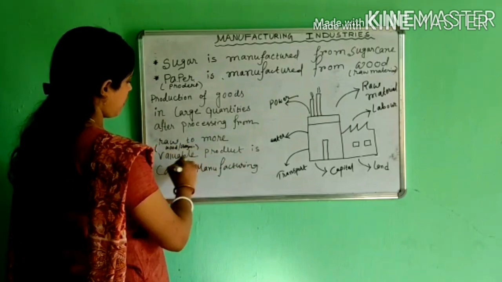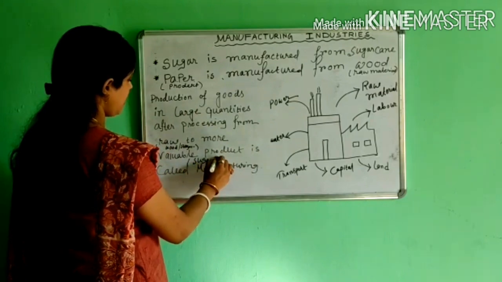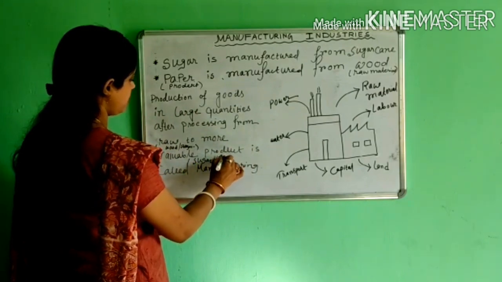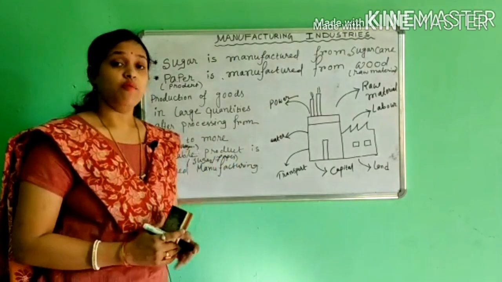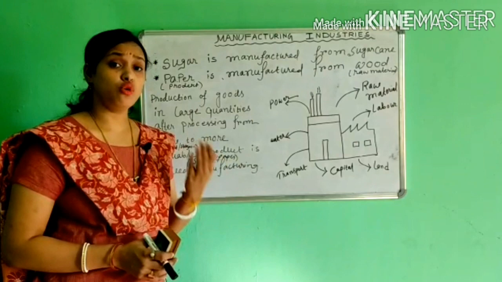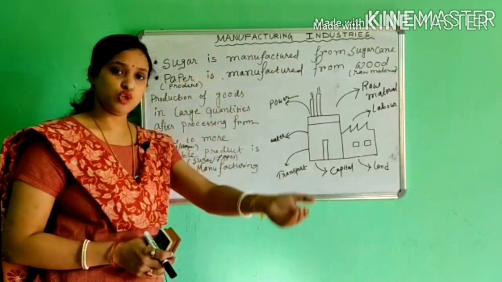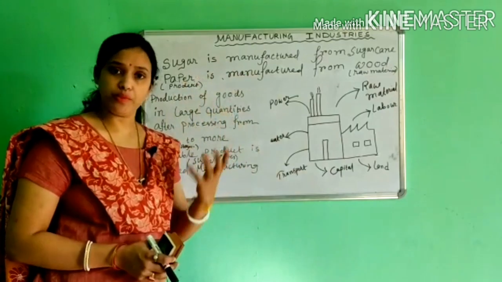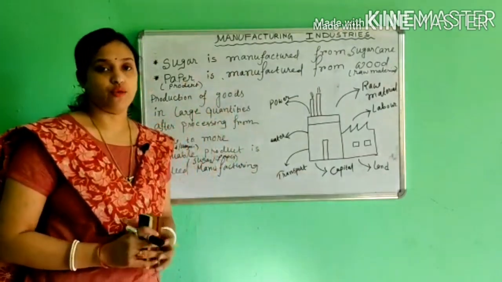The valuable product is sugar and paper. So simply we can say manufacturing is a process through which raw material is transformed into a finished product, or we can say final product. This is a simple definition of manufacturing.